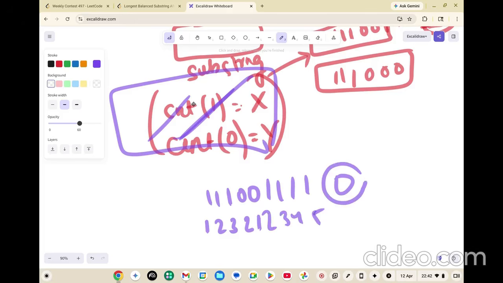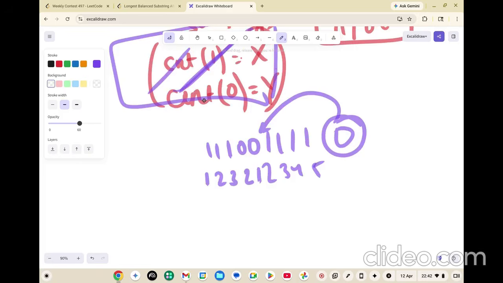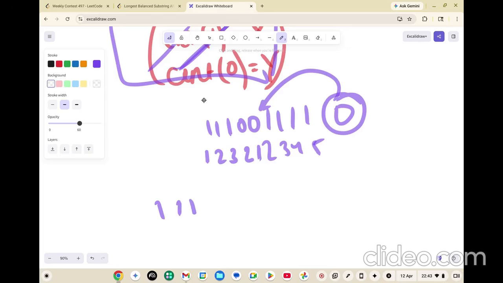And now what you said, you picked up this one and put that 1 0 at that position. That means 1 1 1 0 0 0 1 1 1, and so on and so forth, whatever the string lengths. So now what this value becomes, it becomes 1 2 3 1 2 1 0.